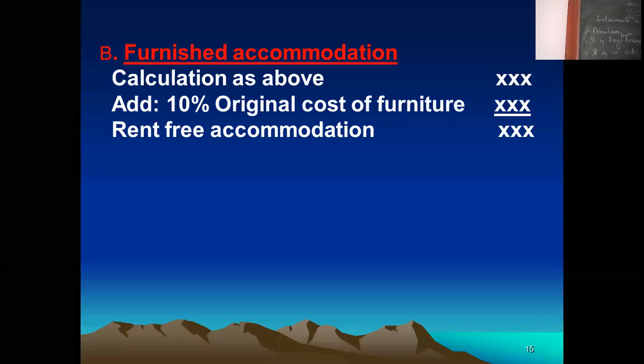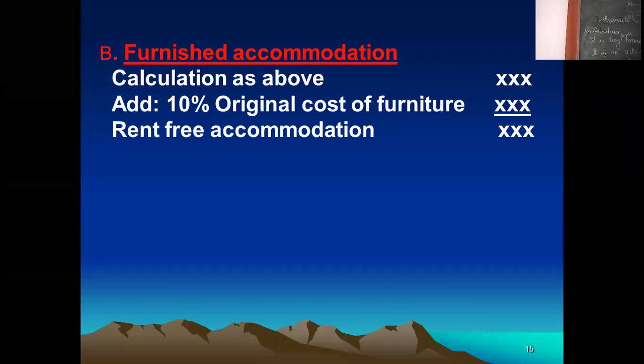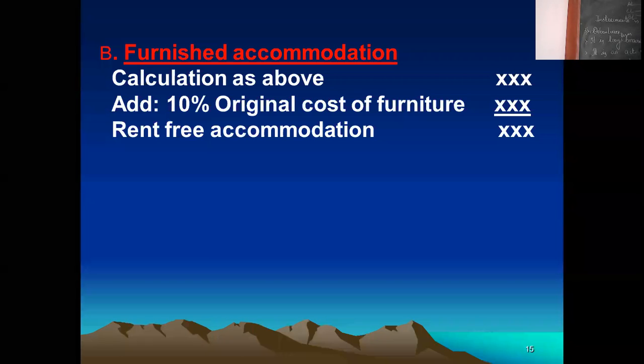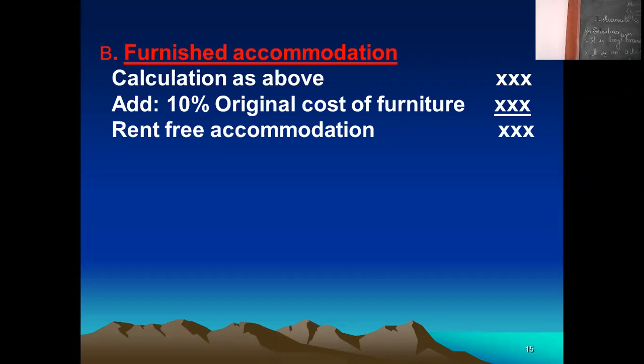Then for non-government employee, first you have to know whether the accommodation is provided by the employer from his own source or an outside source. Okay, rental base. If it is owned by the employer, then 15% of salary or 10% of salary or 7.5% of the salary.